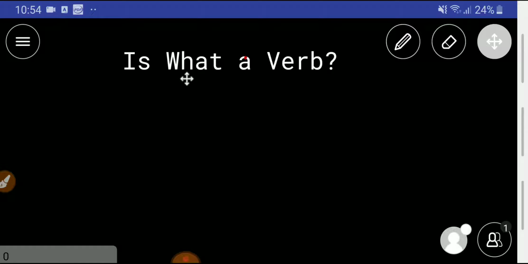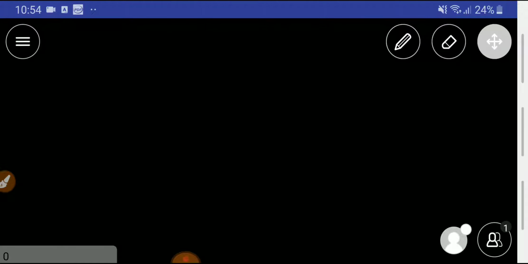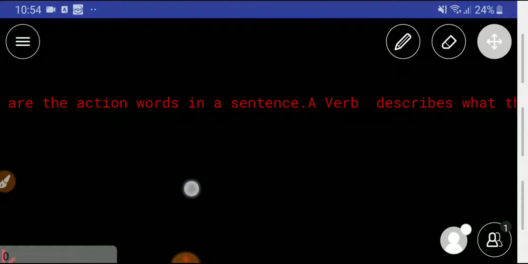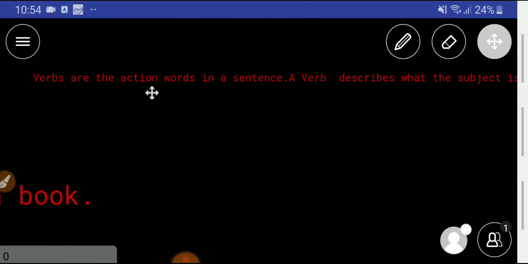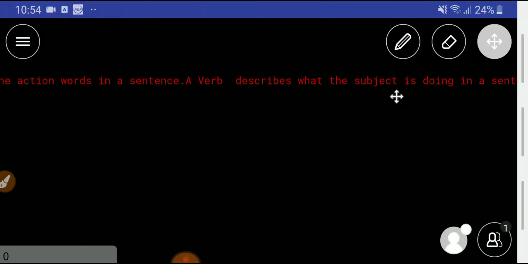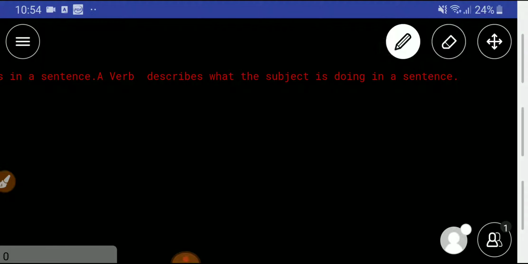You know that a single word in different positions of a sentence can function as different parts of speech, right? So can you tell me what is a verb? Okay, let me tell you what a verb is. Look at this sentence here. Verbs are the action words in a sentence, right? A verb describes what the subject is doing in a sentence, right? So let me give you an example.